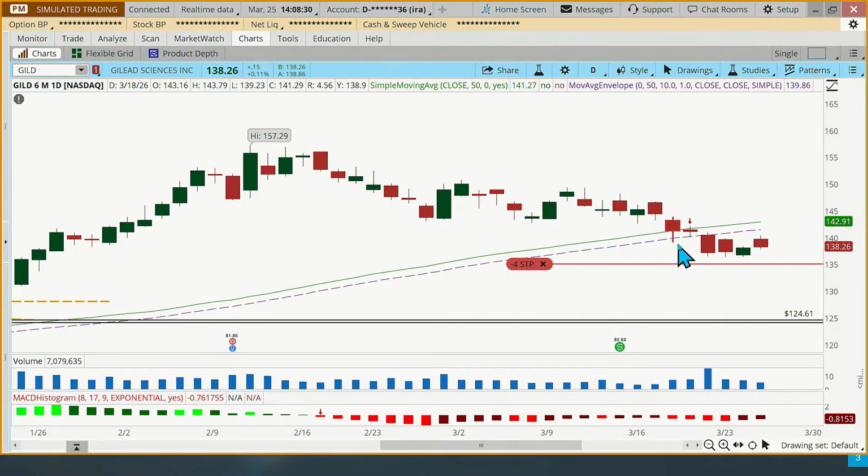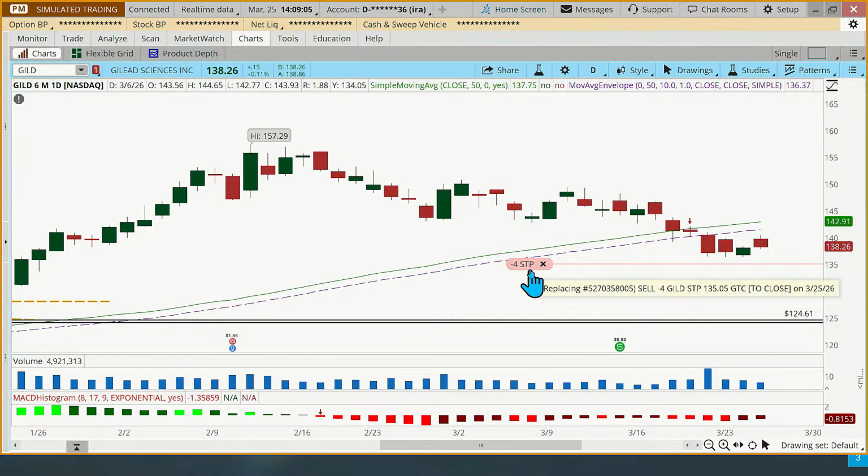So again, this is one of those nuanced check things that I like to do when I'm looking at this 2 red arrow stop adjustment signal. If I put my stop 3% below the low price here at 140.12, I'll have a little bit higher stop. So I'll look at the low price in that neighborhood of the red arrows. Most of the time, with 2 red arrows, that red arrow day is going to be the low day. But in this case, we had a little bit lower low. That one's 139.23, and I put the stop 3% below that one. I think 135.05 is where the stop is right now, if I did my math right.